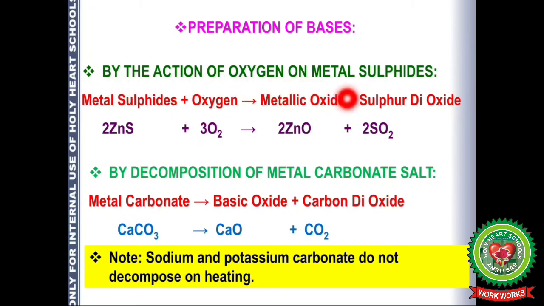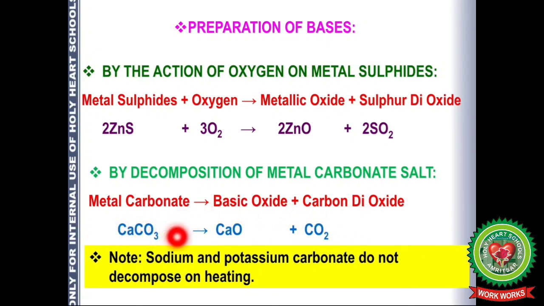The next method is by the action of oxygen on metal sulfides. Like ZnS, if zinc sulfide, a metal sulfide, reacts with oxygen, it will form zinc oxide and SO2 gas is liberated. S plus O2 will give SO2. Also one of the oxygen will go with zinc and form zinc oxide. So metallic oxides are known as bases. With this method we can prepare bases. Or we can do it by the decomposition of metal carbonate salts. When metal carbonates are heated, they will form carbon dioxide gas and basic oxide.